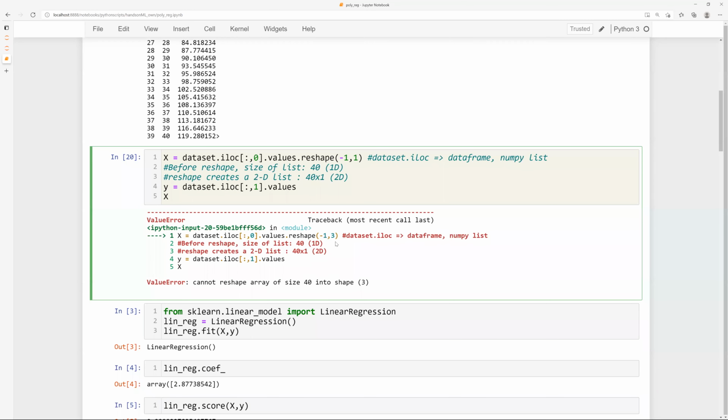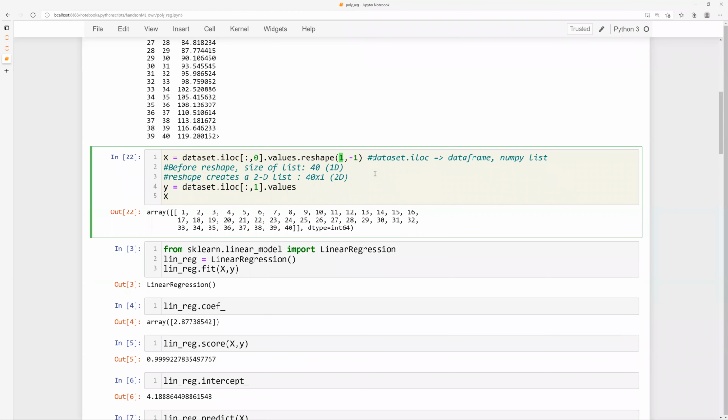Okay, so what was the other person's question? If we will convert the row to column to -1. Oh, everything to -1. Let us see. It won't. You can only specify one unknown dimension. Okay, but sir, if I did this, then what do you expect? Then you'll have only one row and 40 columns. Okay, is that all right?